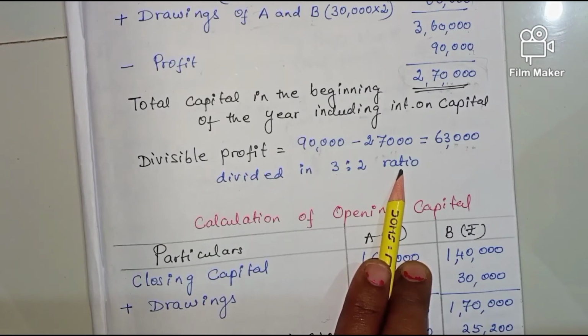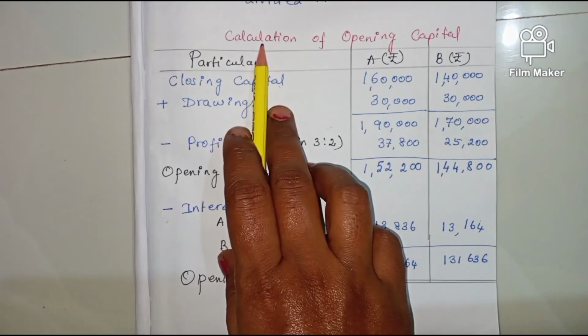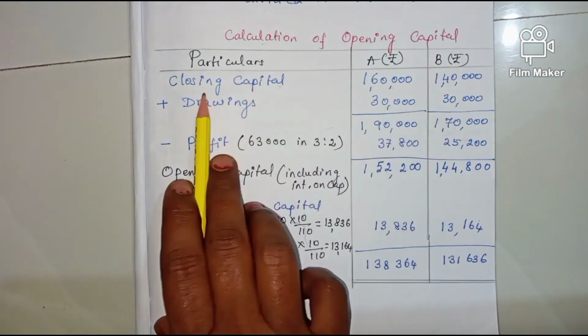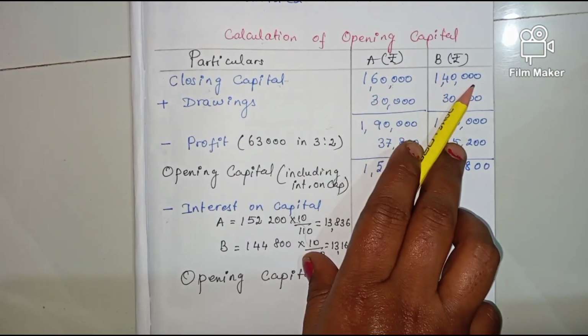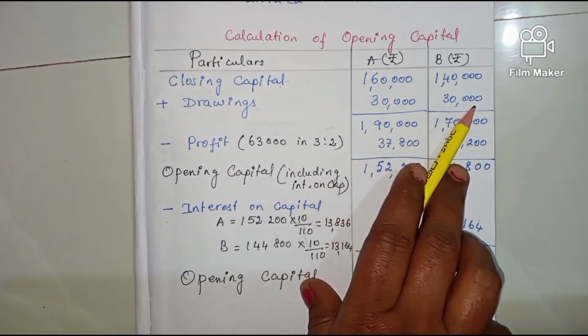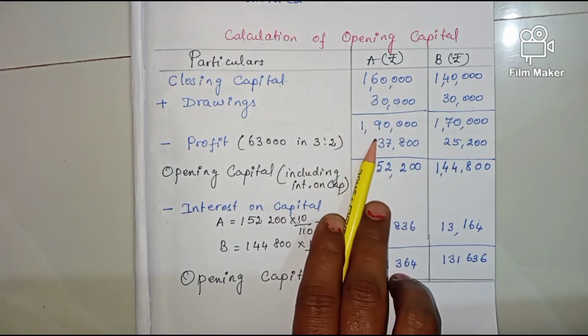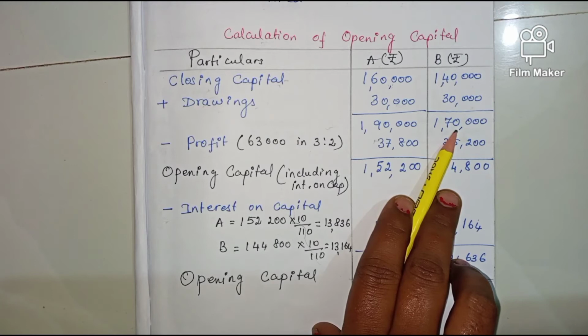Now we will calculate the opening capital. Closing capital as given in the question is 1,60,000 and 1,40,000. To that we add drawings 30,000 and 30,000. So for A it is 1,90,000, for B it is 1,70,000.